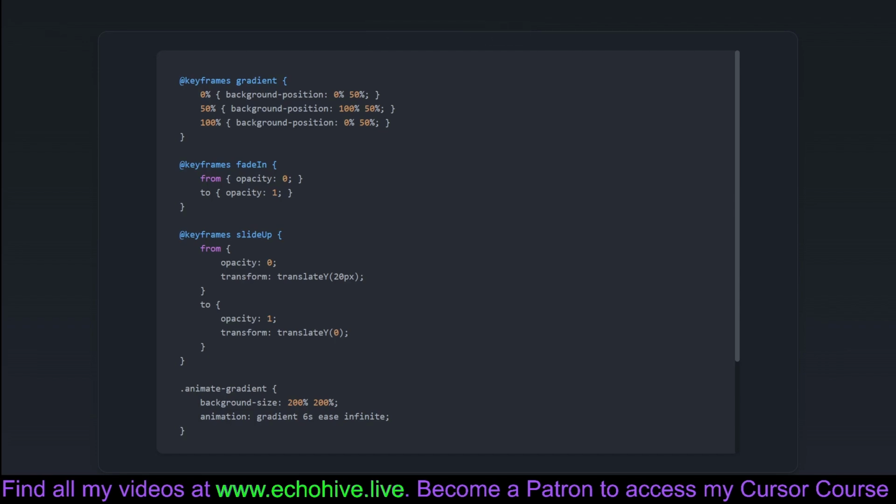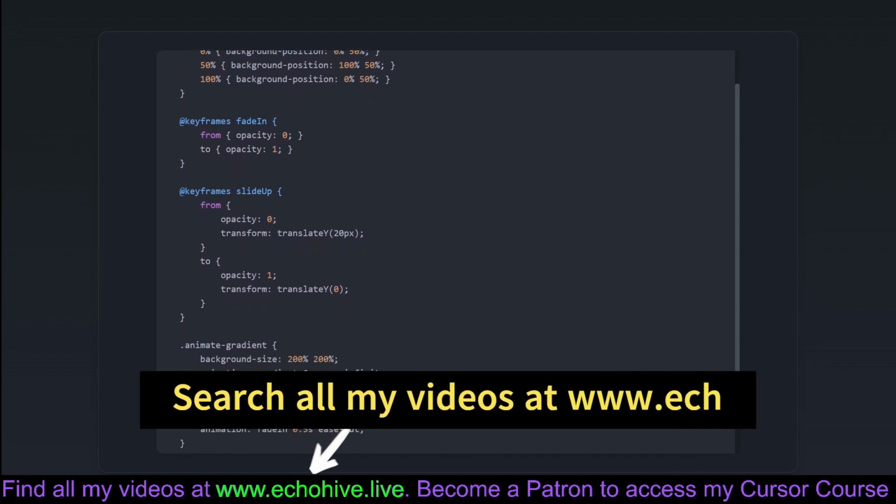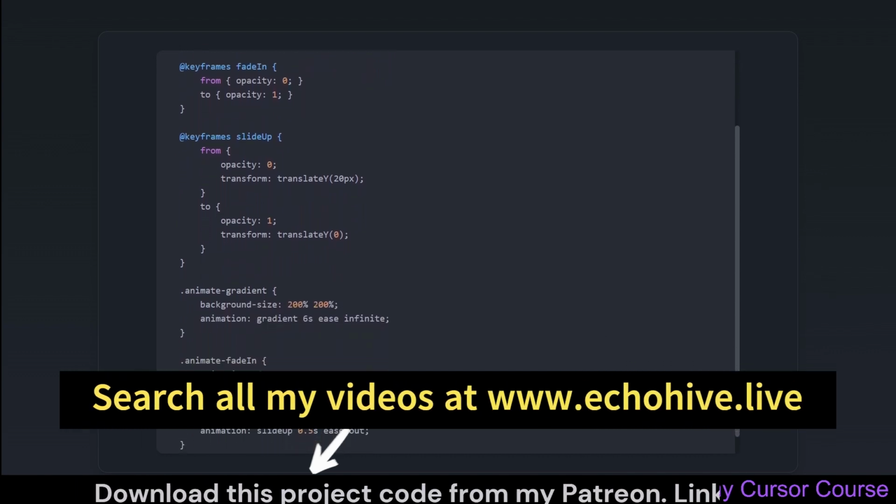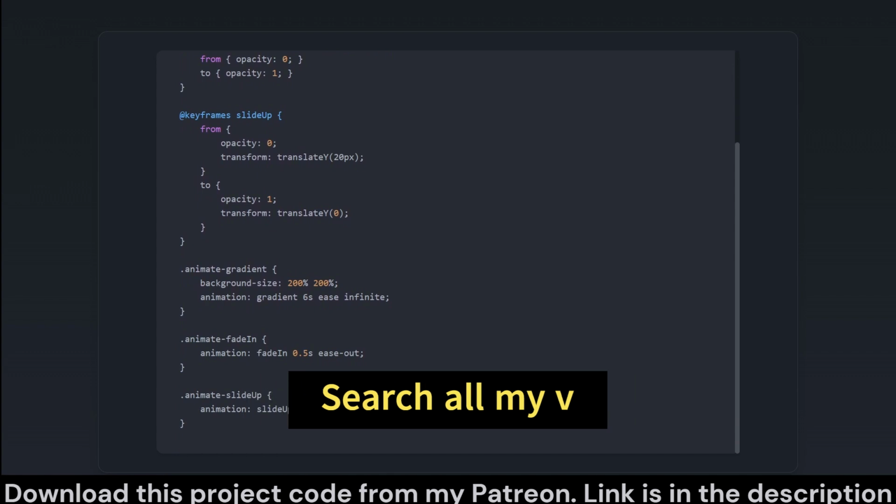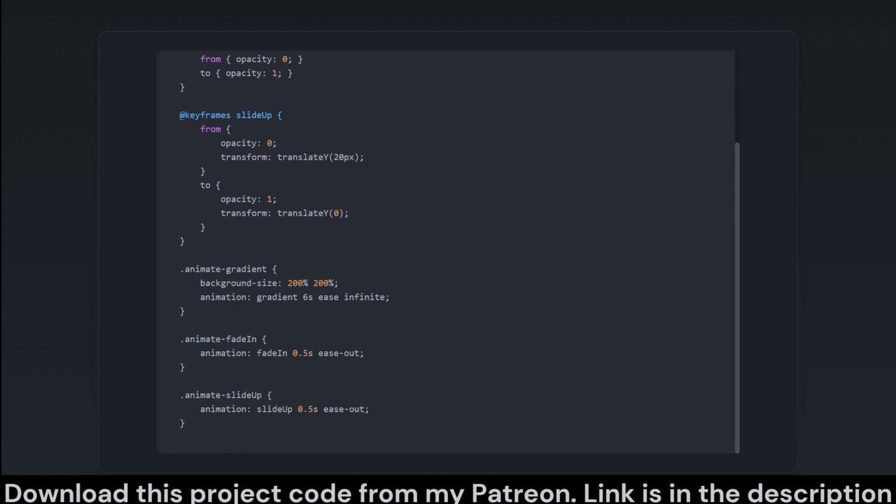The code snippet is dedicated to defining various CSS animations and applying them through class selectors. The @keyframes rules specify 3 distinct animations: gradient, changing background positions to create a flowing effect; fade in, transitioning an element from transparent to opaque; and slide up, an element appearing from below and fading in.